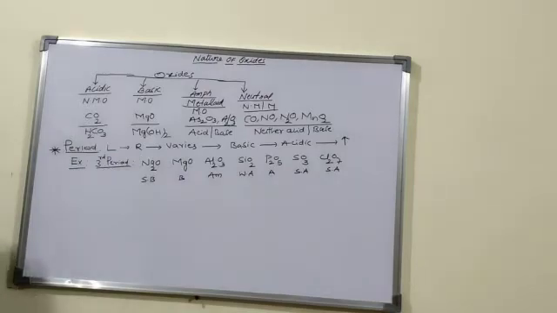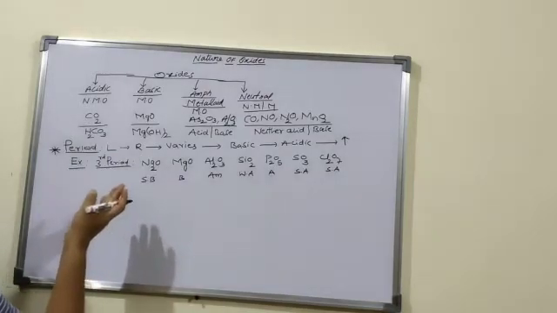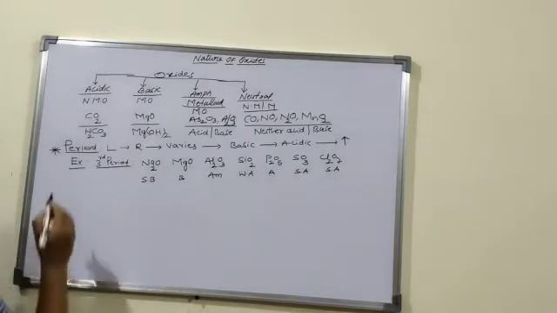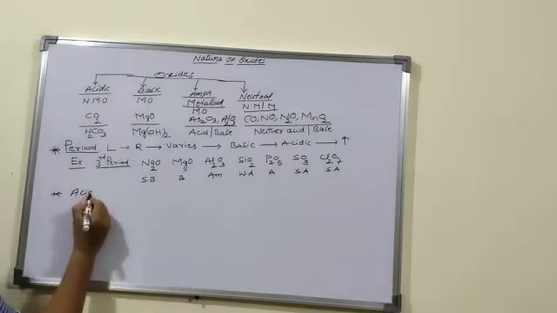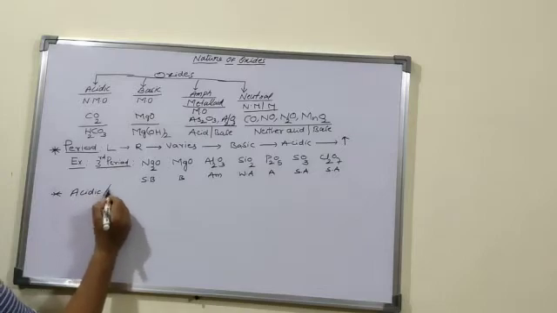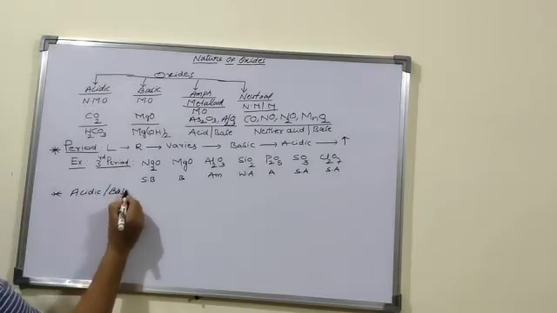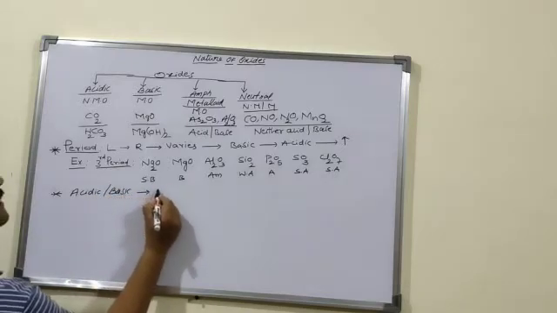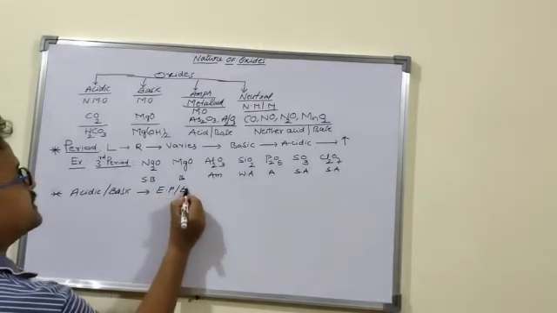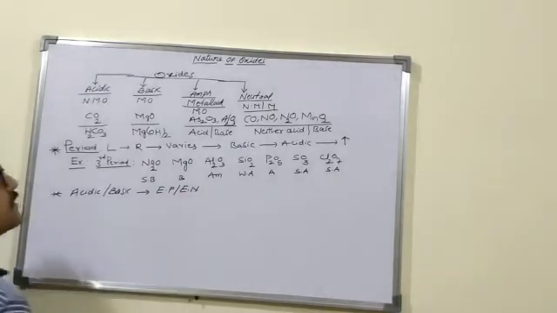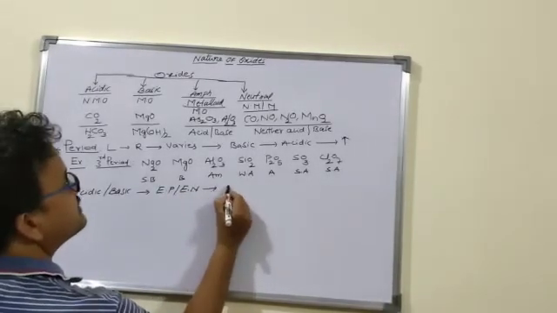How can we justify whether an oxide is acidic or basic? Generally, acidic or basic character depends on the electropositive or electronegative nature of the central atom.